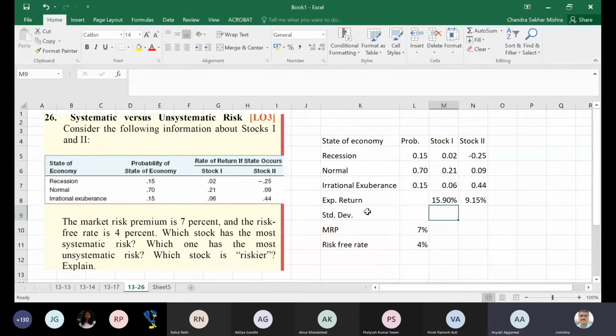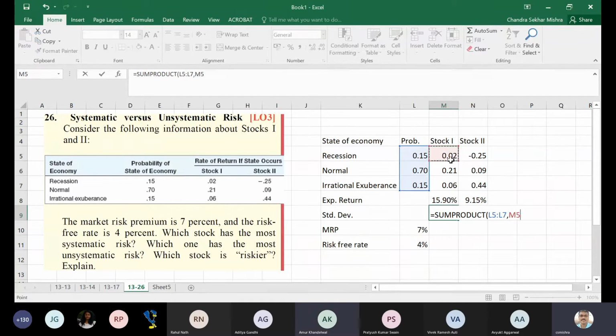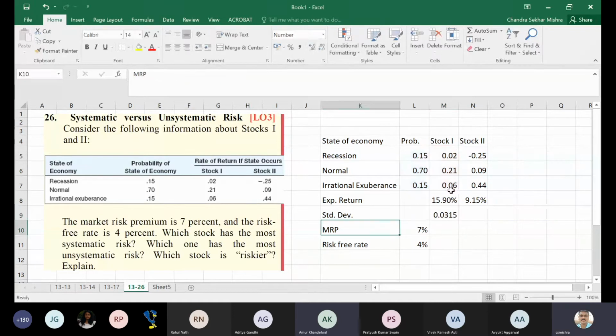You can, I think. Let's see, try sum product. I have never done it earlier. But we can directly calculate the beta from CAPM. No, I am not talking about beta, I am talking about standard deviation.